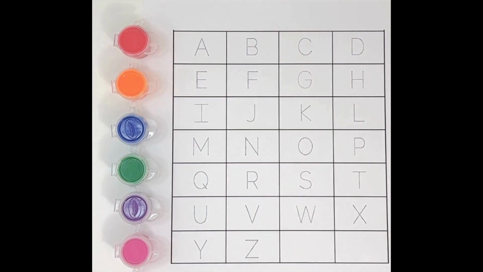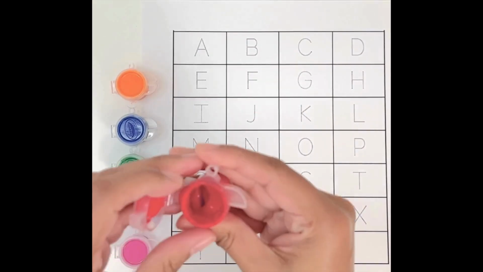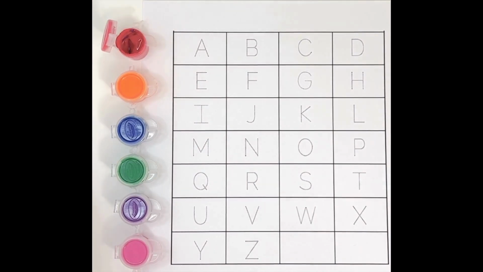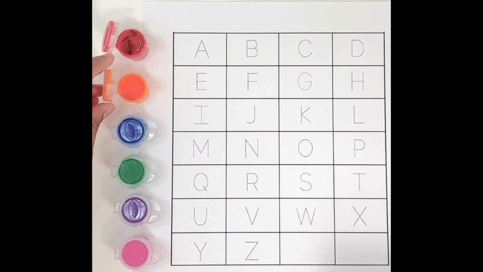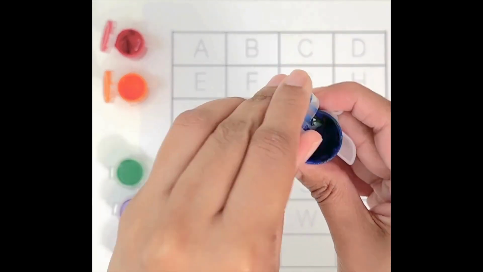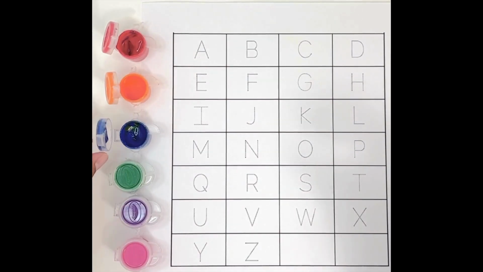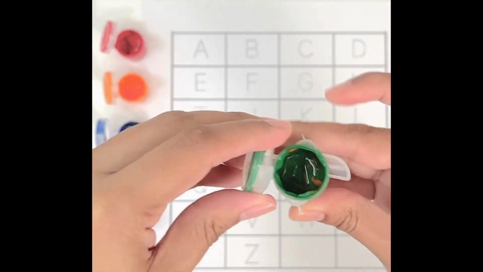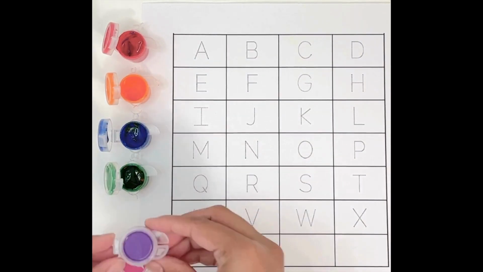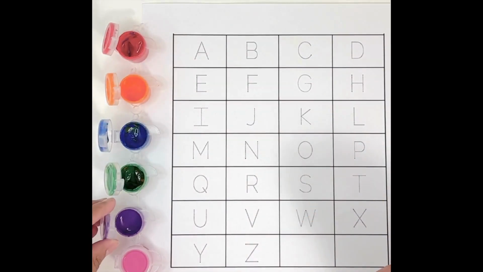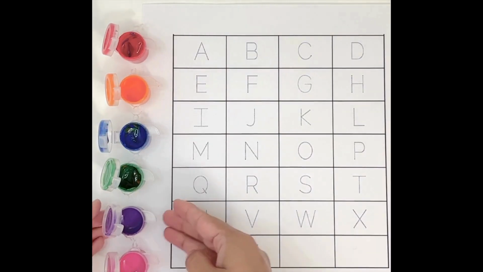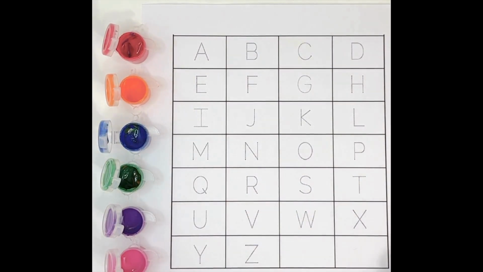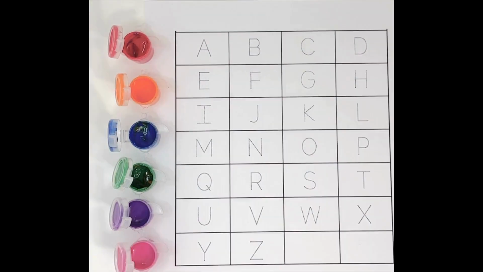But let's see the colors we have at first. Red, orange, blue, green, purple, and finally we have pink. We are going to use these colors to write our alphabets.